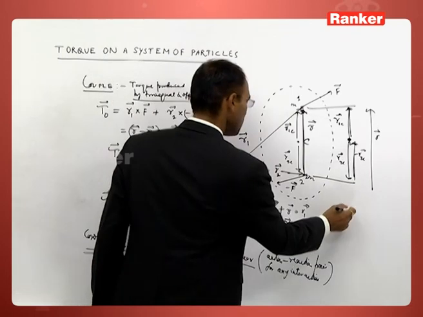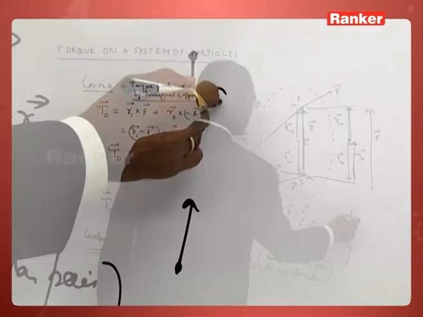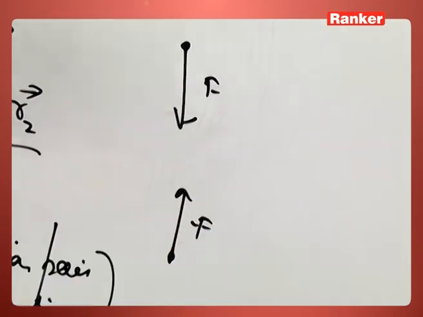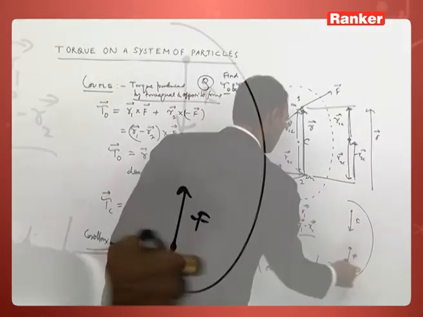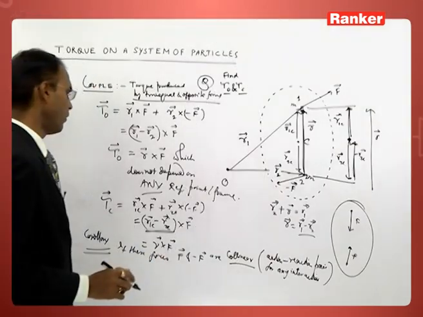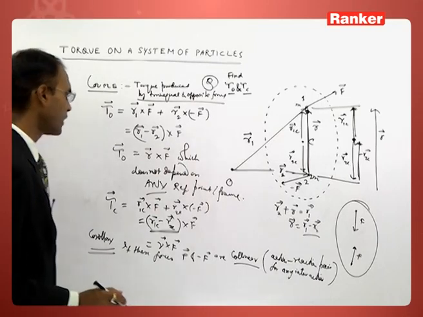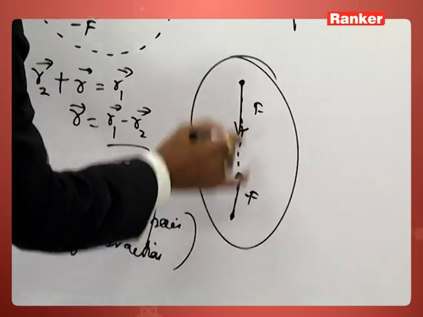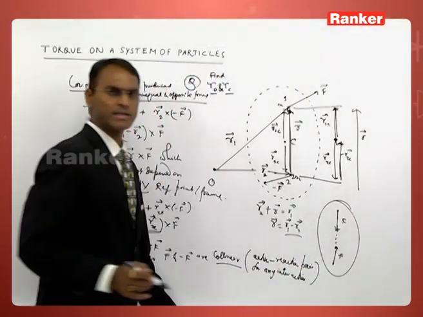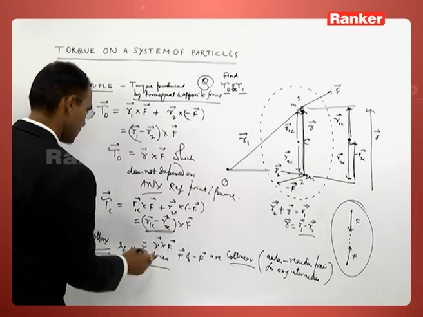Even though the particles do not interact, they may experience equal and opposite force. In that case also we can call these two forces collinear when they are equal in magnitude, oppositely directed, and they act along the same line.